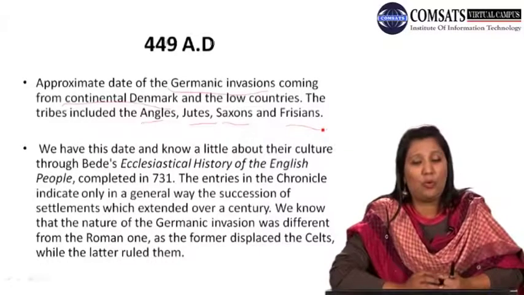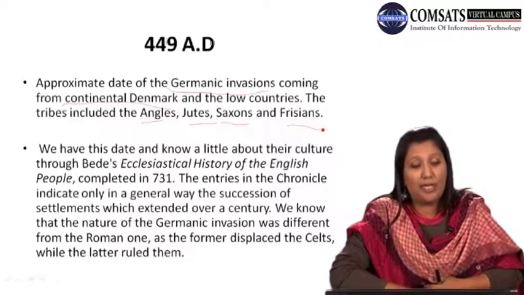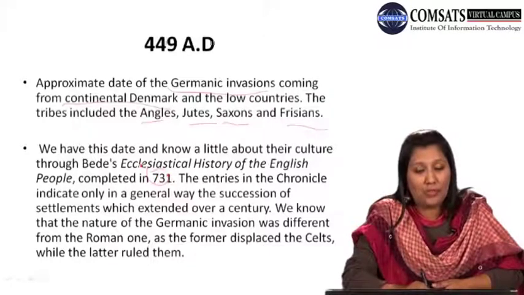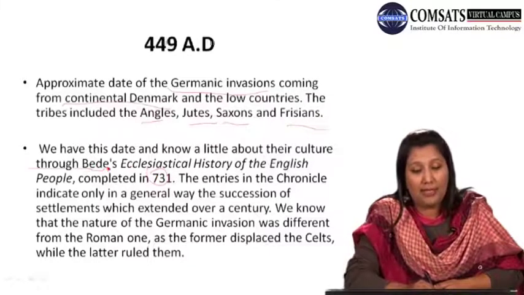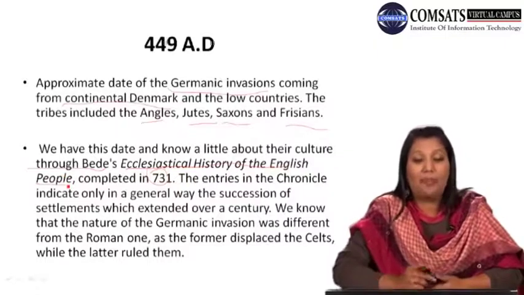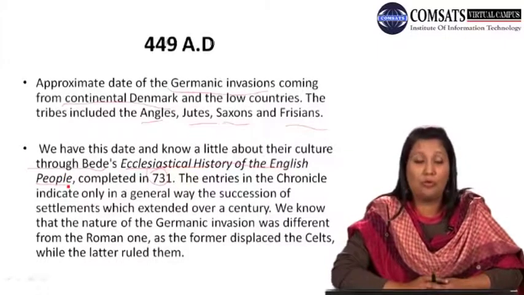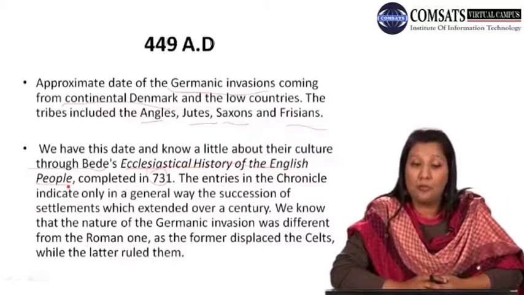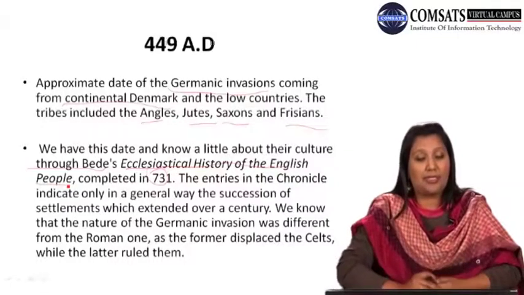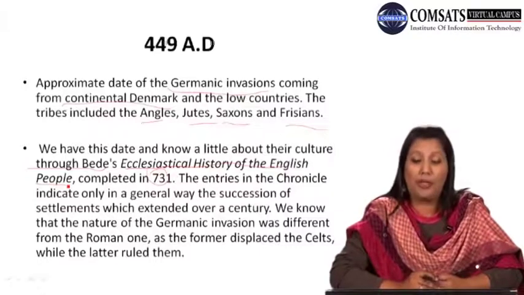We know a little about their culture through Bede's Ecclesiastical History of the English People, completed in 731. In 731, there was a book written by Bede, an ecclesiastical history of the English people, and we get to know about all these things in his book. The entries in the chronicle indicate only in a general way the succession of the settlements, which extended over a century.